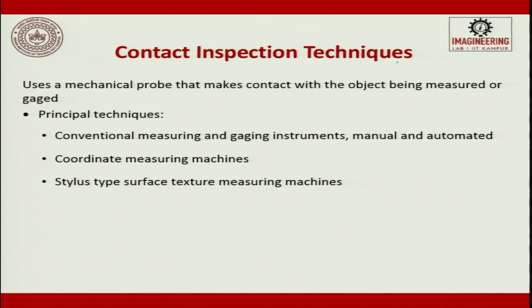Contact inspection techniques use a mechanical probe that makes contact with the object being measured or gauged. The principal techniques are conventional measuring and gauging instruments. Gauges are only used for mass production and they are generally used to make a relative comparison. They will not give you the absolute value.